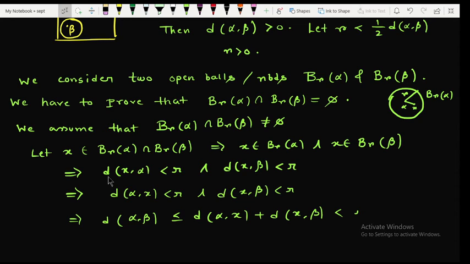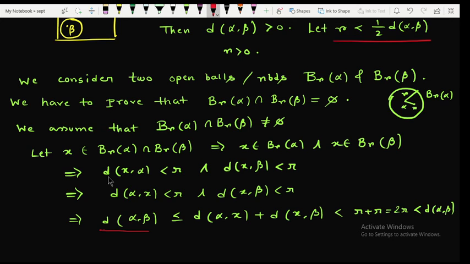And since 2r is less than d of alpha comma beta from our previous assumption, see this one, r is less than half of d of alpha comma beta. This was the assumption regarding r. So from this we get d of alpha comma beta is less than d of alpha comma beta.